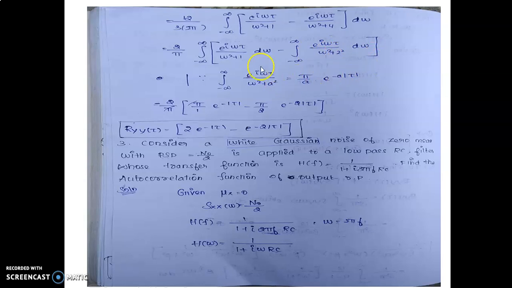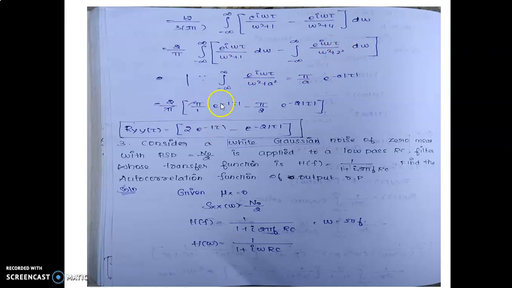Now substitute this formula: the integral from minus infinity to plus infinity of e^(i omega tau) divided by (omega squared plus a squared) is equal to pi by a into e^(minus a |tau|). So 2 by pi into pi by 1. Here a is equal to 1, here a is equal to 2.